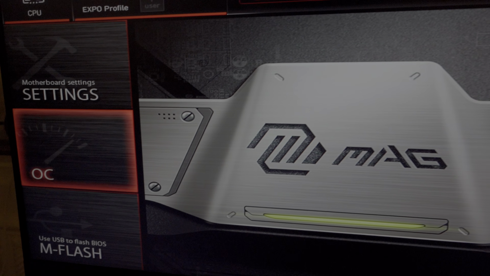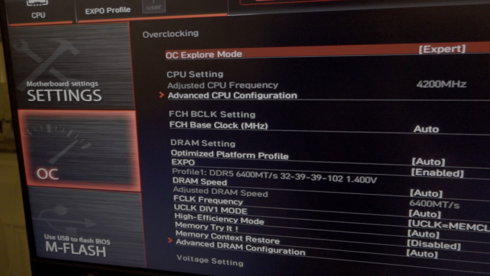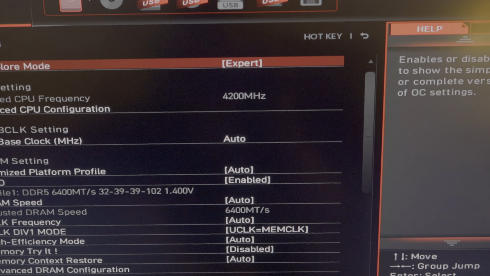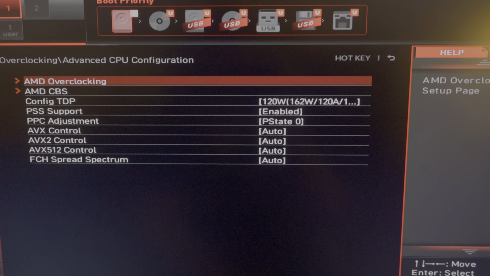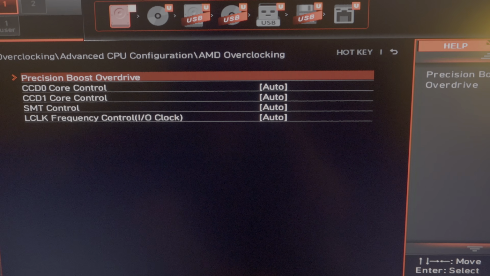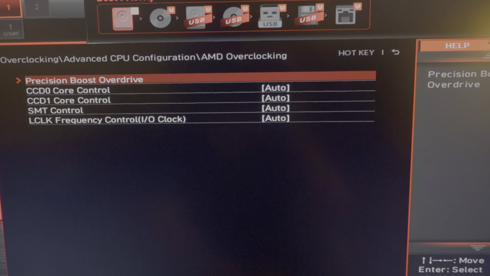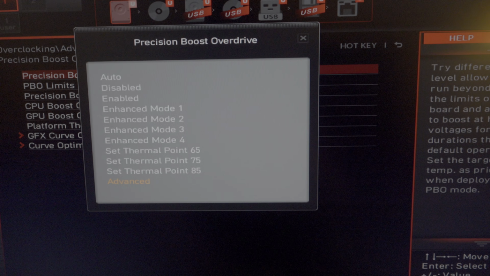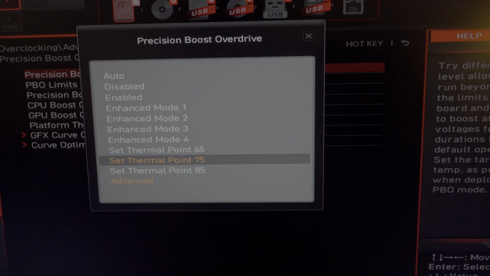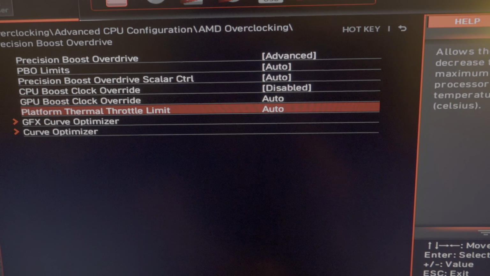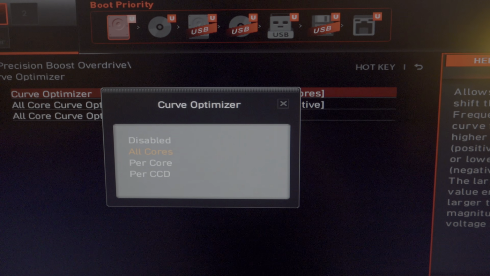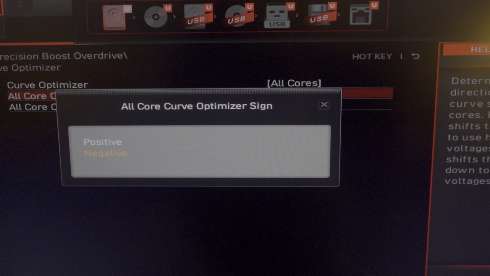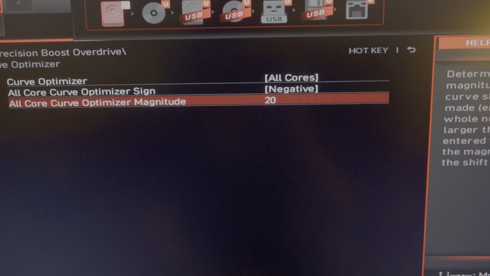So first thing I do, for setting up my settings, is I go into overclock settings, and under advanced CPU configuration, under AMD overclocking, persistent boost overdrive, I set this to advanced, which is the very bottom setting. And then for the curve optimizer, I put it to all cores, negative offset, and negative 20 is where I have it currently.